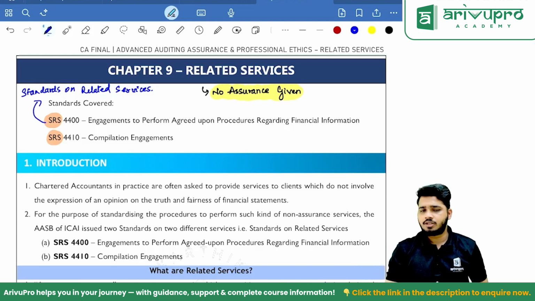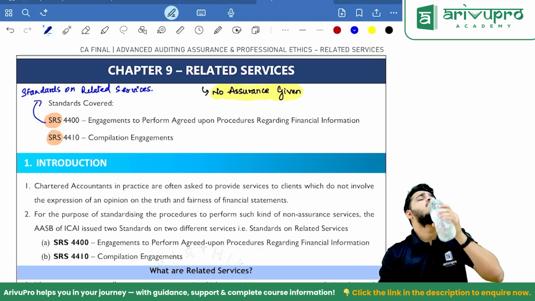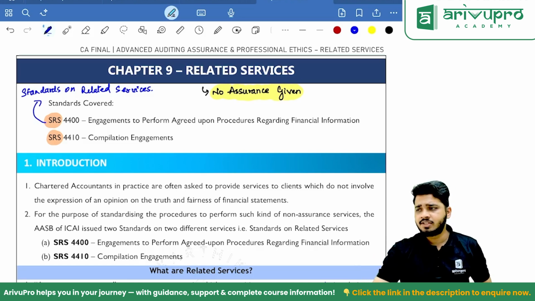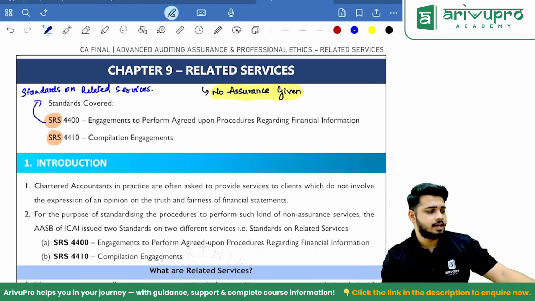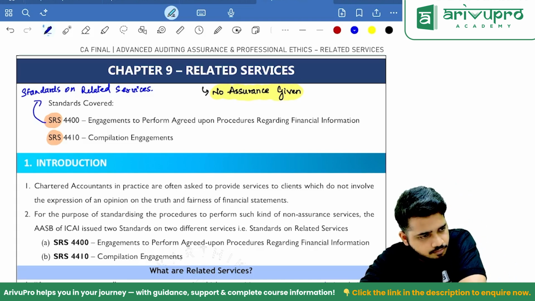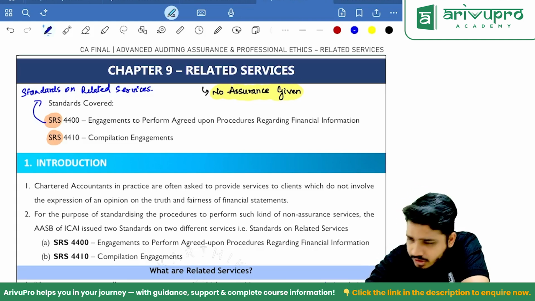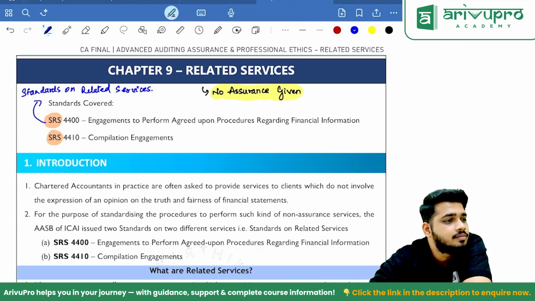What is the meaning of assurance? Enhancing the degree of confidence in the users so that they can take a better decision. But in these cases, we are not going to give you any assurance. There are 2 things. No assurance at all, because the nature of services is like that.